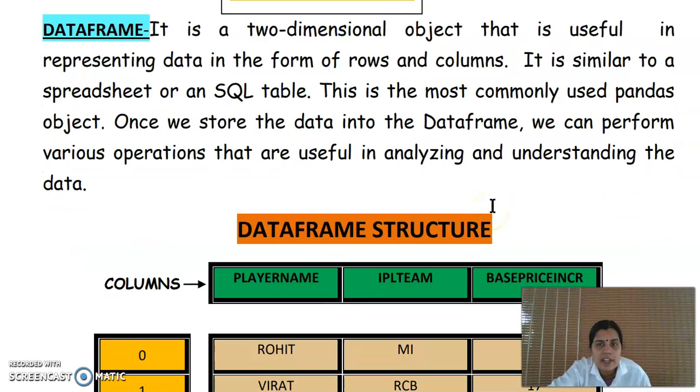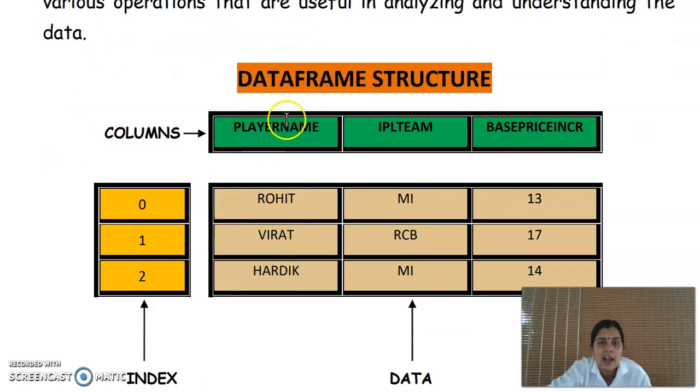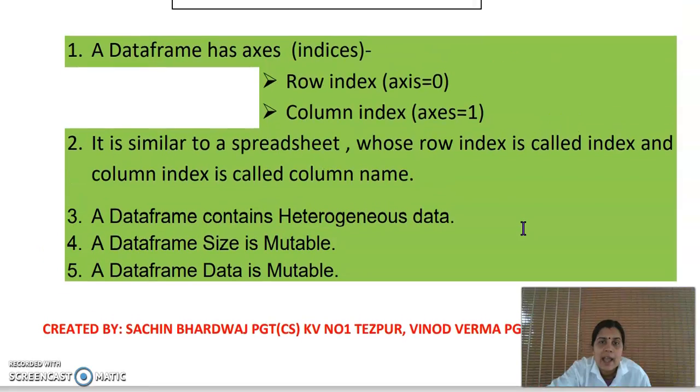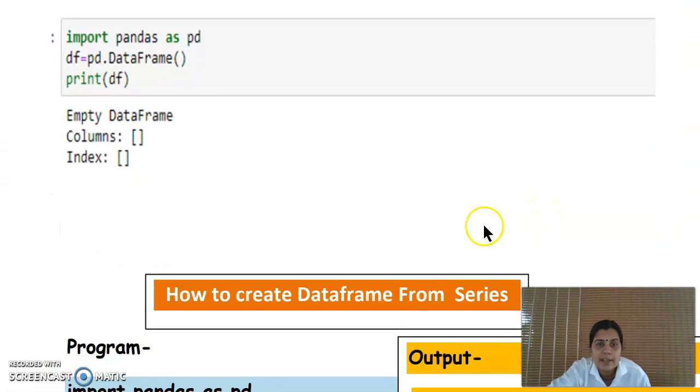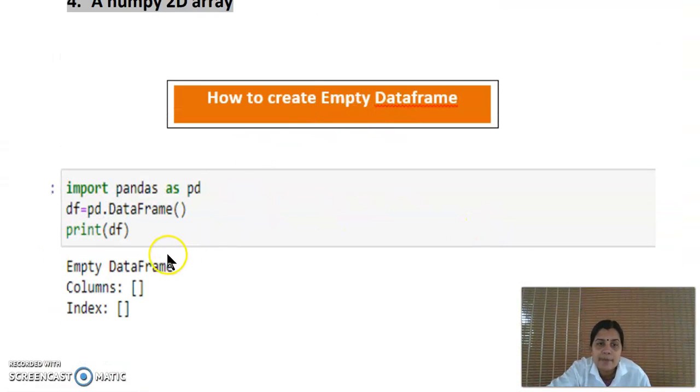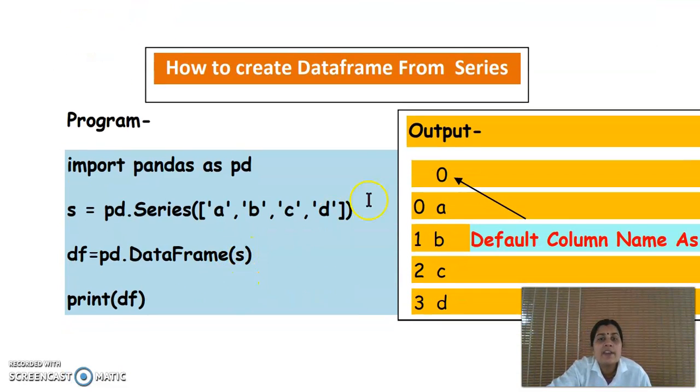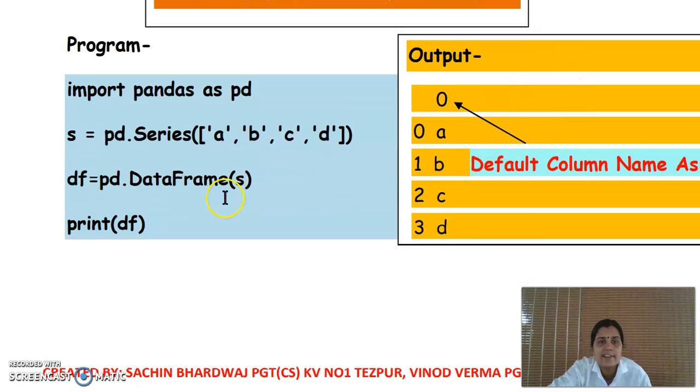Next we discussed the data frame. It is a 2-dimensional object. It is like our students' record. It contains both rows and columns, and we can create a data frame in many ways. We can create an empty data frame like this by using the pandas object. Then we can create a data frame from a series like this. We can give the series constructor, and instead, inside the bracket, we can give elements, and pd.DataFrame of s will be the data frame creation.